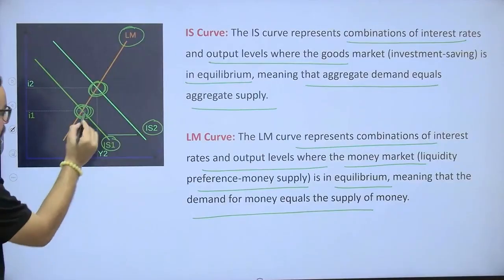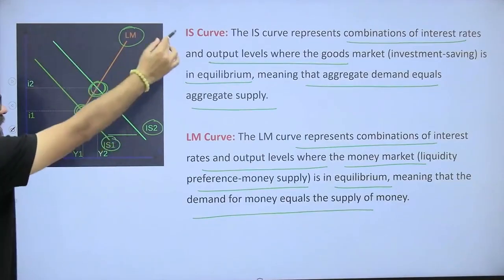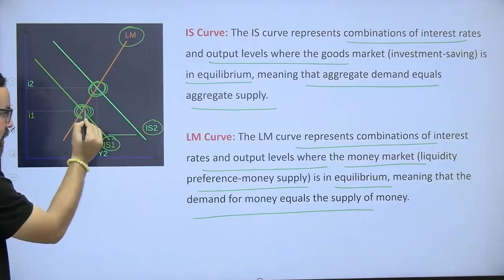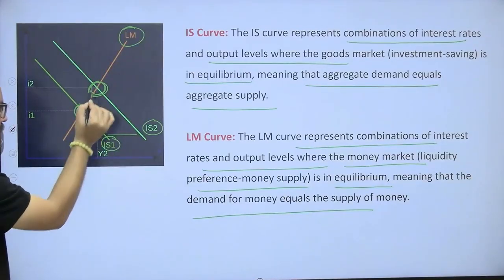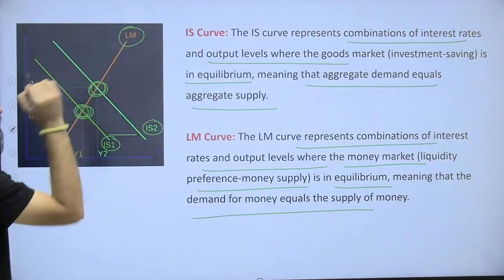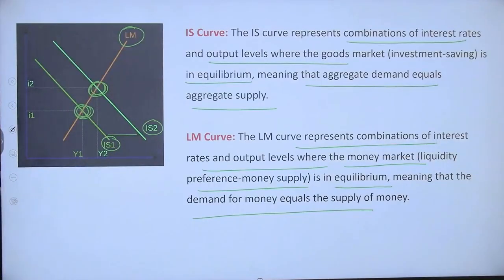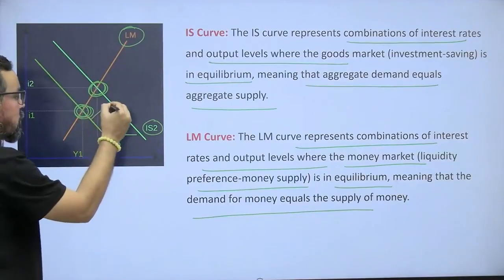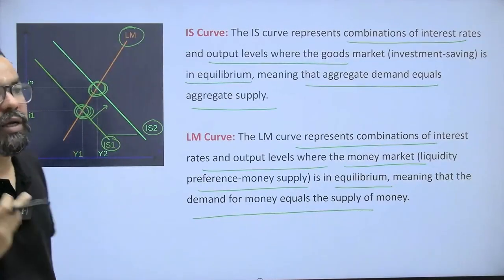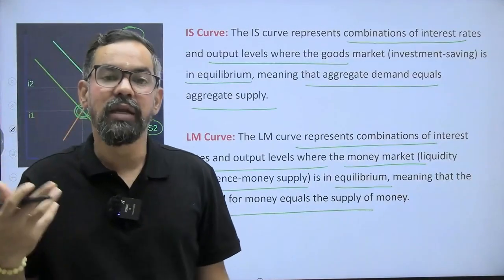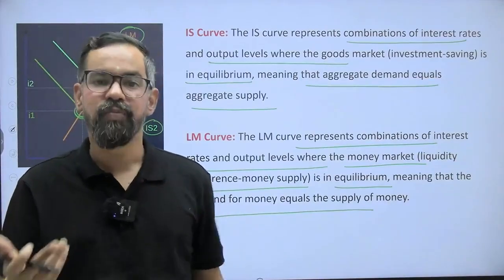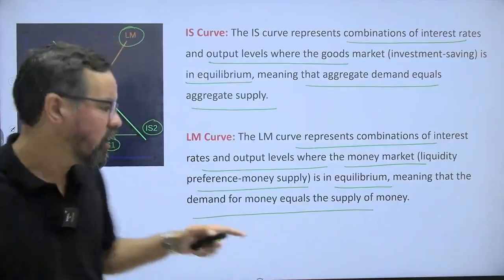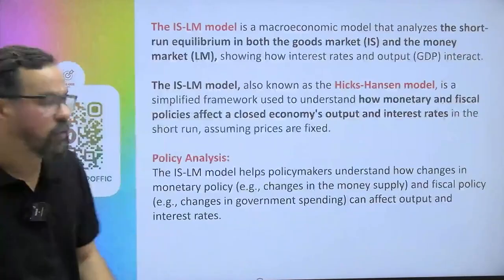So when the IS curve intersects the LM curve, that is your market interest rate. In case this is your first market interest rate, when liquidity increases, this will become your second market interest rate. So this is the one. Why is this changing from this to this? Because the government decreases the taxes, or increases the money supply in the market, like, let's say, the RBI increases the money supply or liquidity in the market. So that is the reason behind this particular one, right?